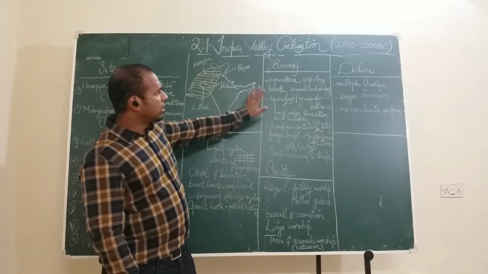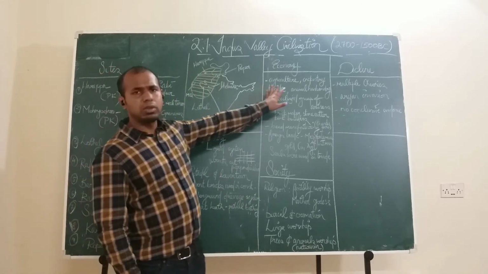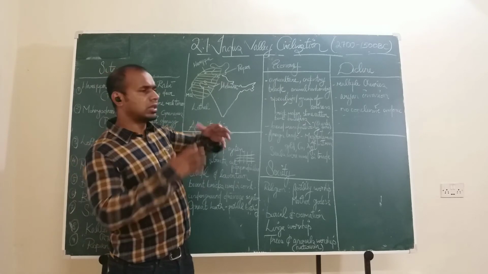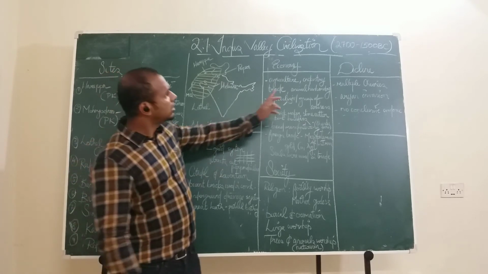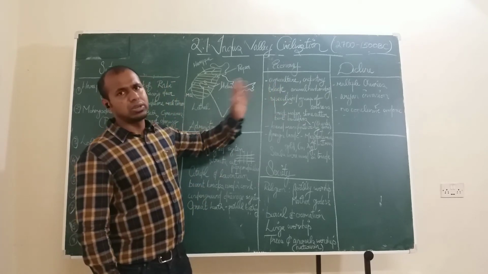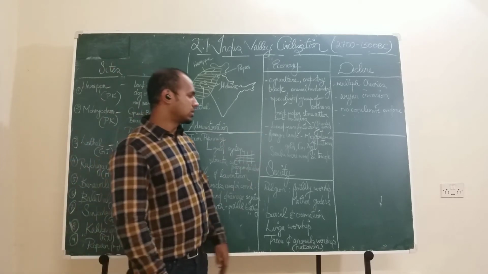So that's with the economy. We understood the economy had a multitude of aspects. It's not a singular economy. There was industry and agriculture and all kinds of trade. Remember that, and the rest of the things which we saw.